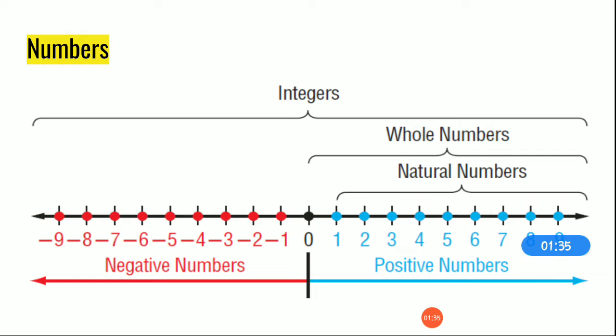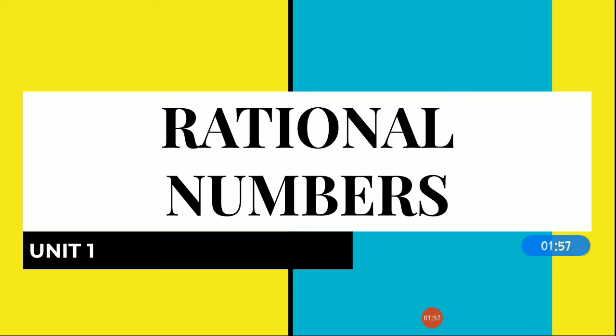That is, if you split this 0 and 1 into 4 equal parts or 2 equal parts, what will happen? You are going to divide 1 into 2 equal parts. You can divide it as half and another half. It will give you 1. If you are going to divide number 2 into 2 equal parts, what will happen? 1 and 1. In the same way, the integers along with the fractional and decimal numbers are called rational numbers. Okay, that is the topic we are going to start in this standard.